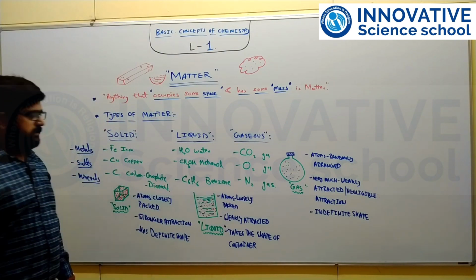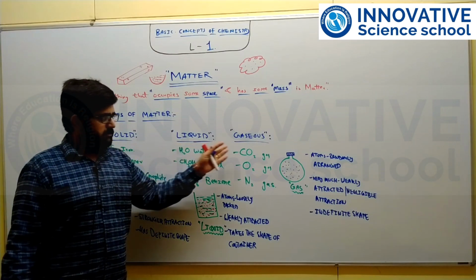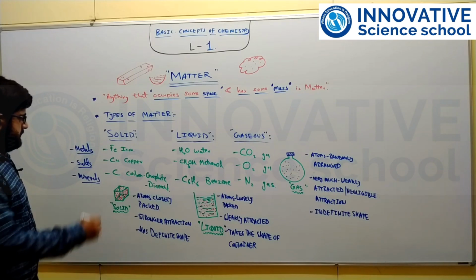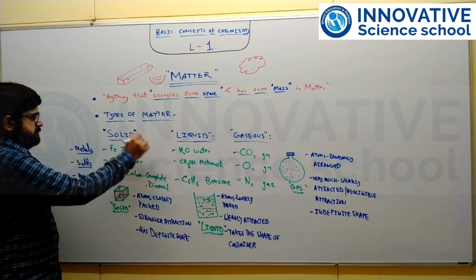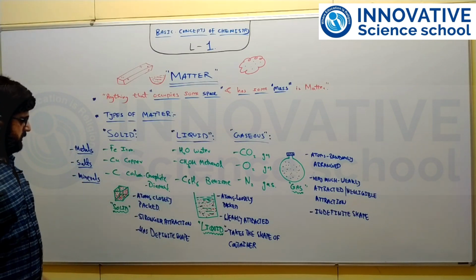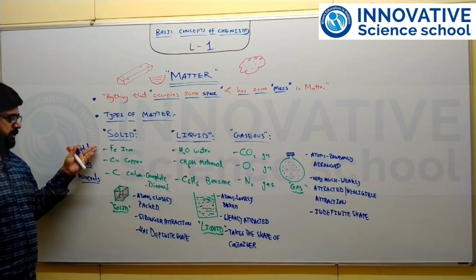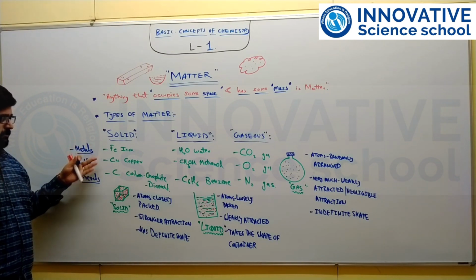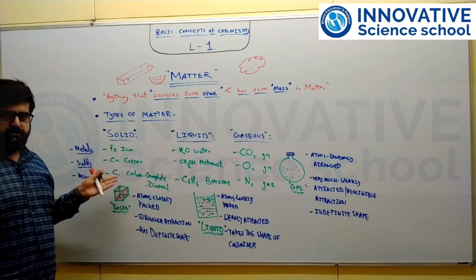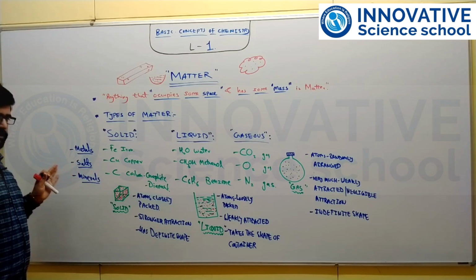And there are different types of matter, as we know: one is solid, second is liquid, and third is gaseous phase, right? And we are classifying these types of matter according to the phase of the matter. What is the phase? Solid is one of the phases of matter. You can see some examples mentioned here, like metals such as iron, copper, non-metal like carbon, as we know graphite, diamond, right? They are classified as solids. Even some of the salts and minerals, right?